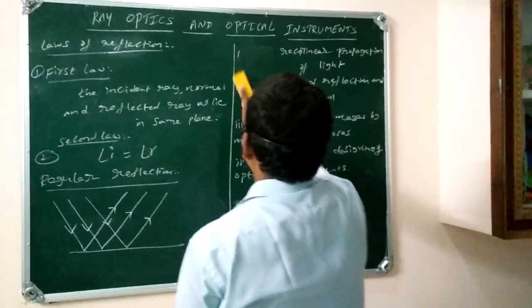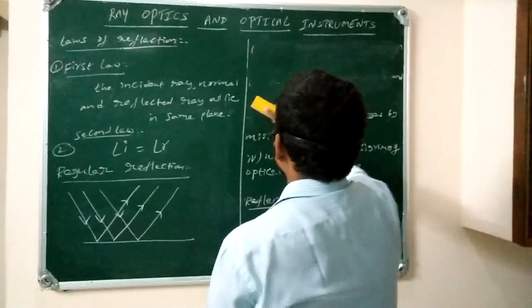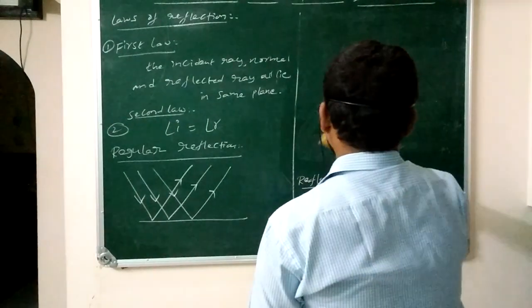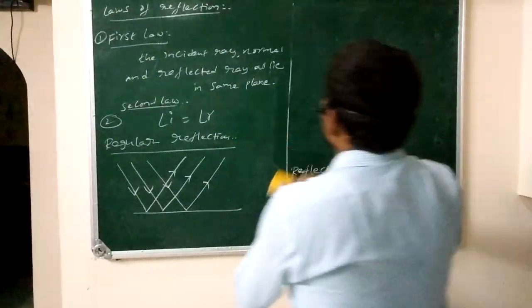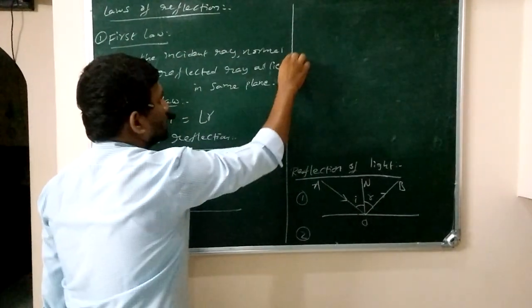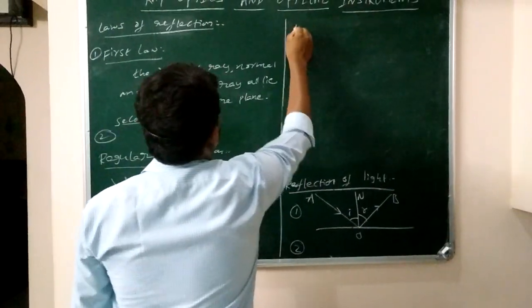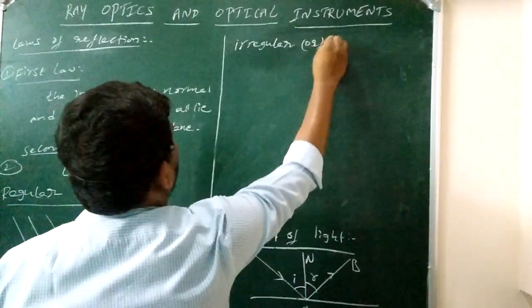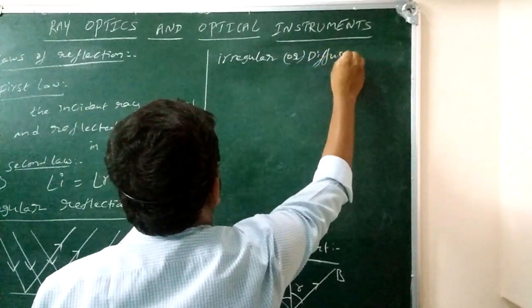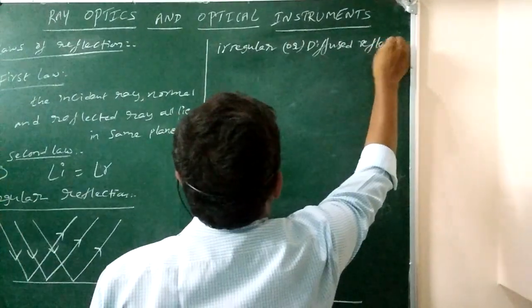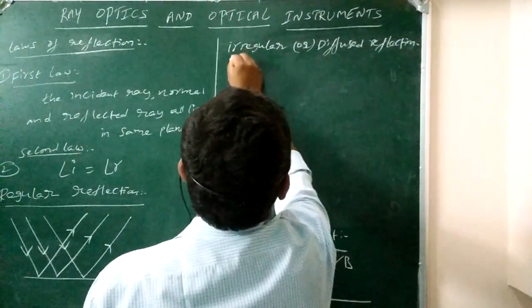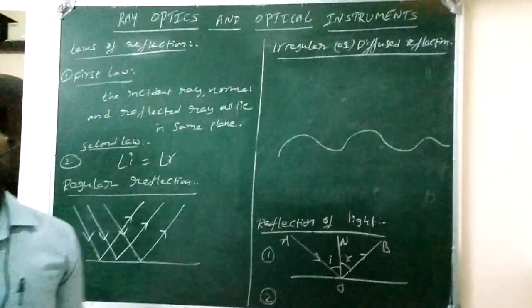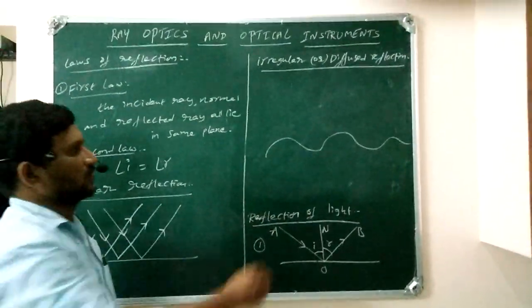And the second reflection is irregular or diffused reflection. The reflection takes place by a rough surface or improper surface.